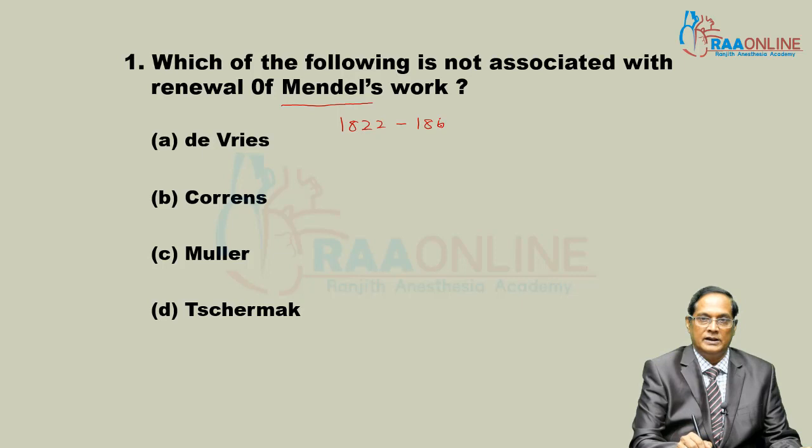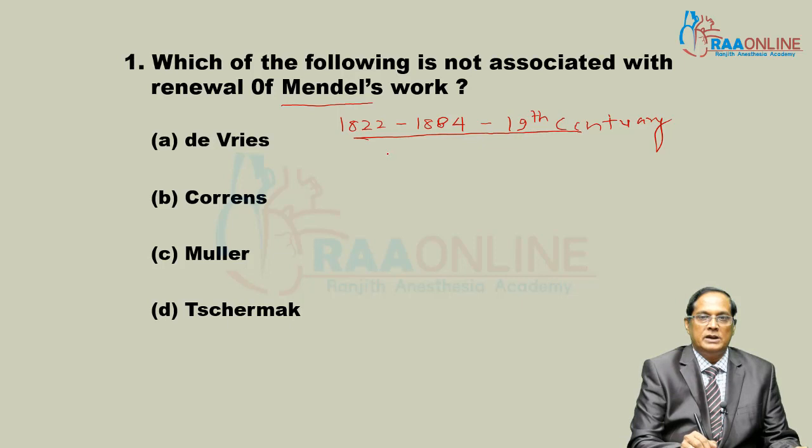That is, Mendel worked in the 19th century.